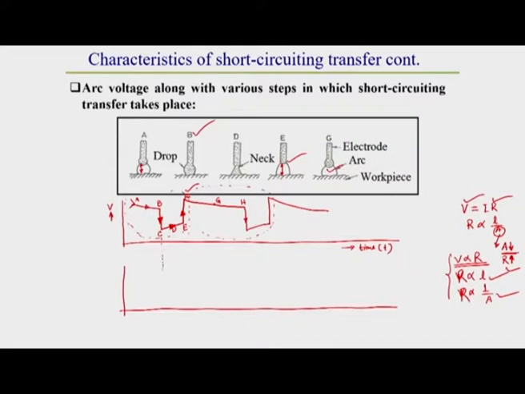One thing you can observe from here easily is how this variation of current looks in between different points. Here also we can observe that the current variation looks like this.